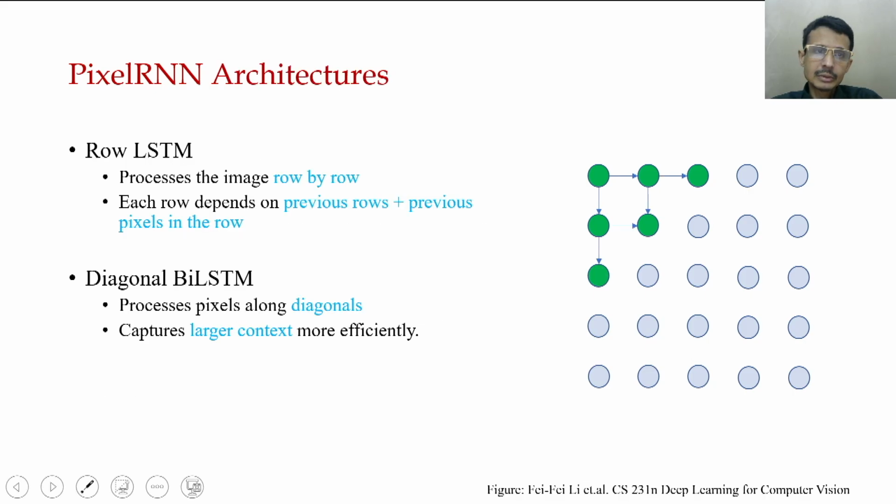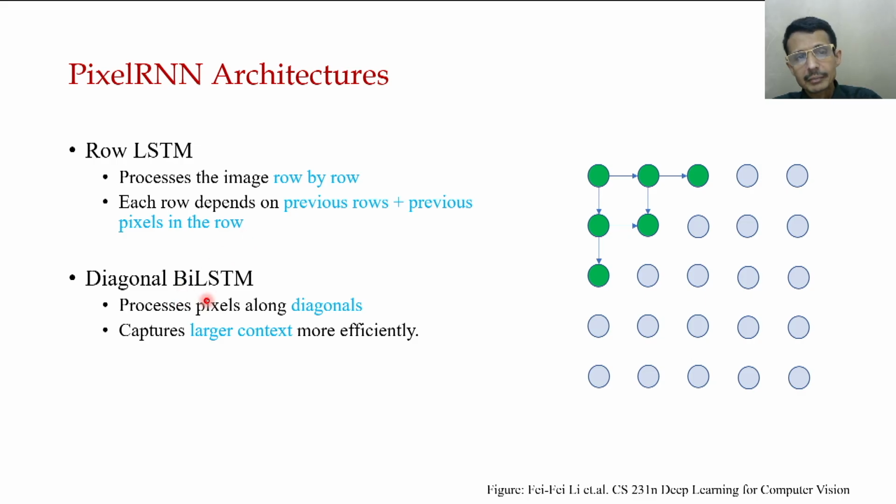Okay. So generally two types of architecture have been seen. At first, Row LSTM processes the image row by row. This is a different way, but in row order. Each row depends on the previous rows plus the previous pixel in the row.